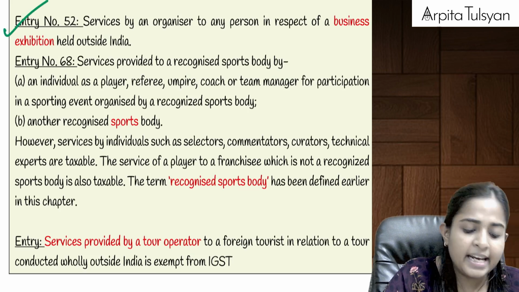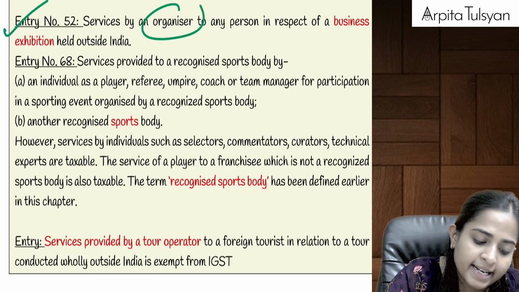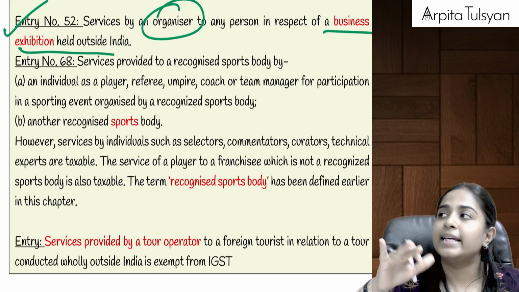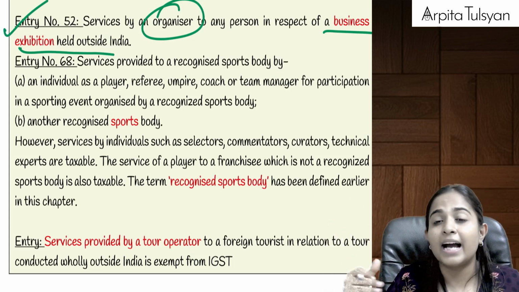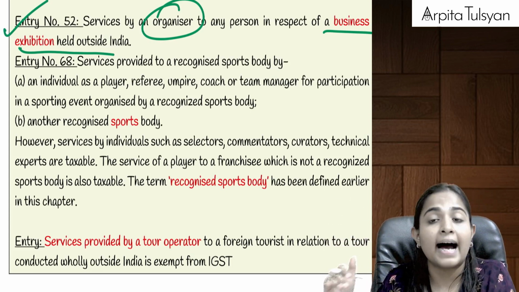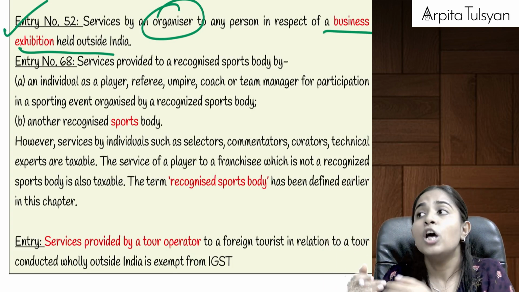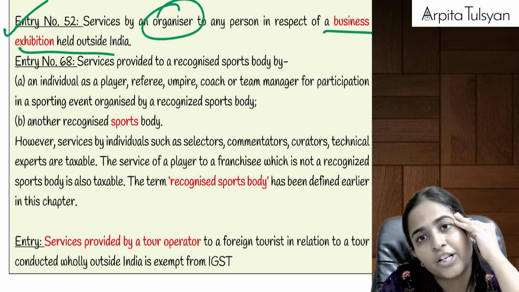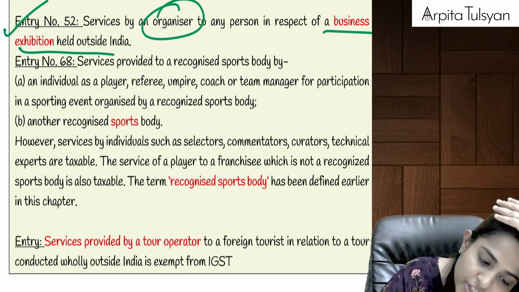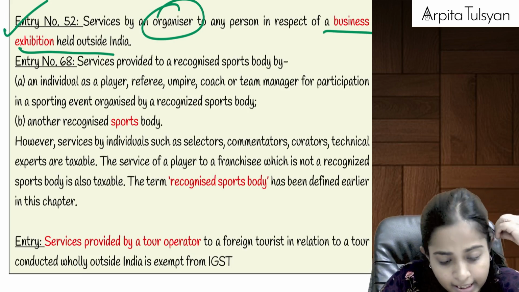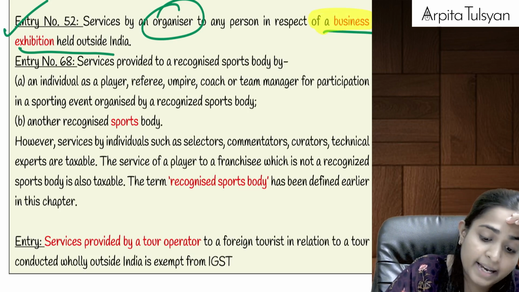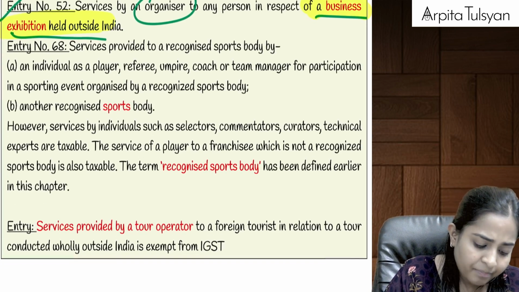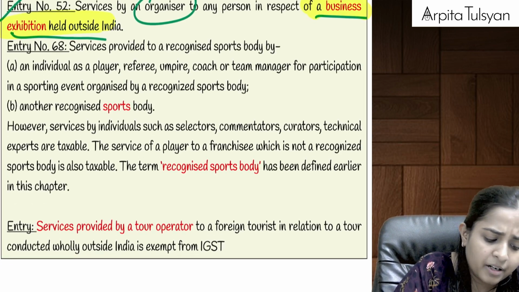Then after that, if we are taking help from an organizer for a business exhibition which is going to be held outside India, I want to put my stall there, I want to attend that exhibition, so I contact an organizer. He will charge some consideration from me. On whatever consideration he charges, GST will be totally exempted, provided the business exhibition is totally held outside India, right? And then the last two entries coming up here, entry number 68.